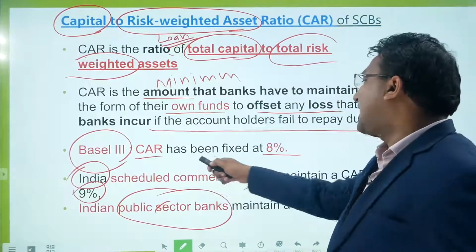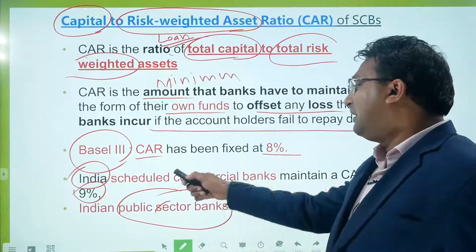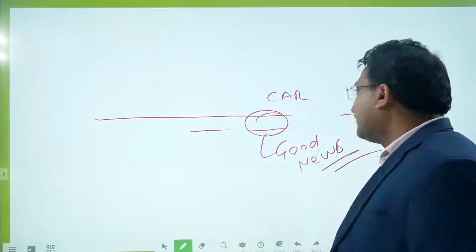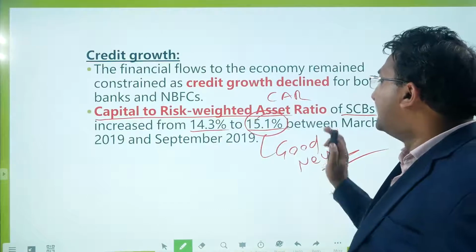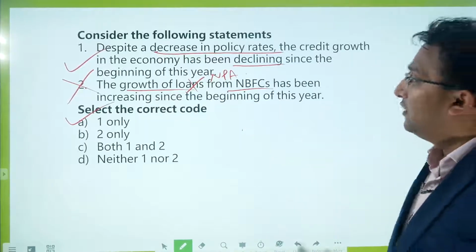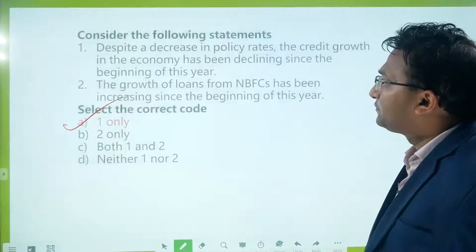Basel III CAR has been fixed at 8%. Indian scheduled commercial banks maintain a CAR of 9%, and public sector banks have 12%. In India, the good news is that we are having a CAR of 15.1%. This is the question that we discussed.